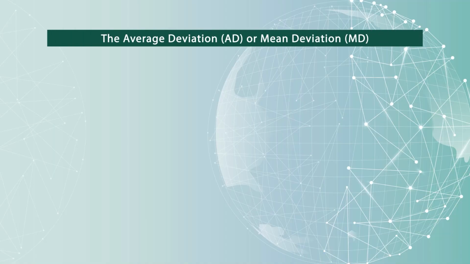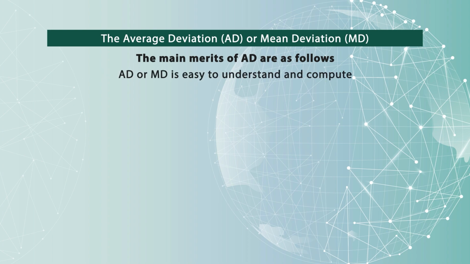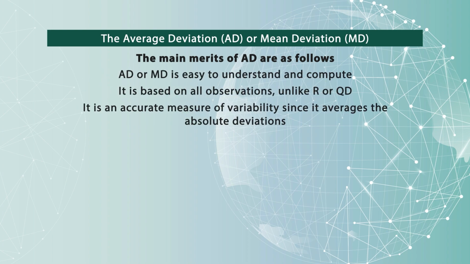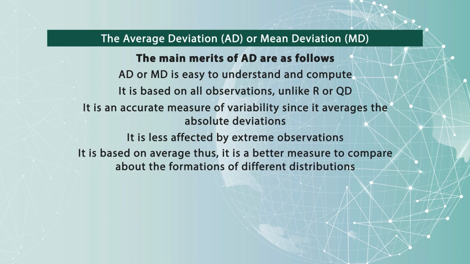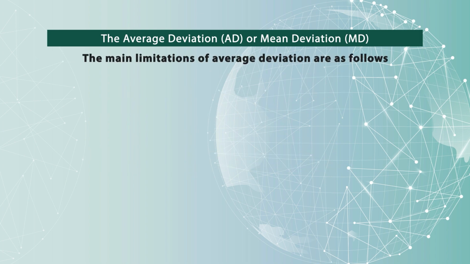As far as the merits and limitations of average deviation are concerned, it is less affected by extreme scores, no doubt about it, and it is based upon the average. Thus, it is a better measure to compare the formation of different distributions. The main limitations of the average deviation are as follows.